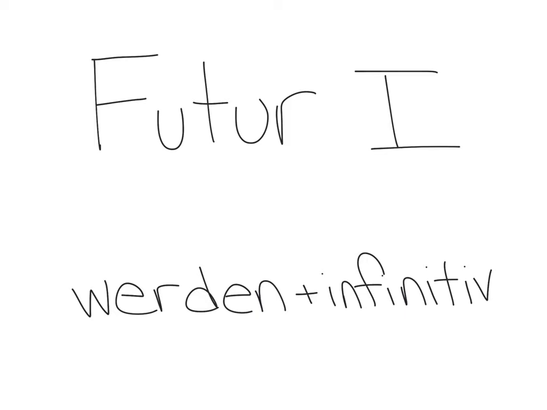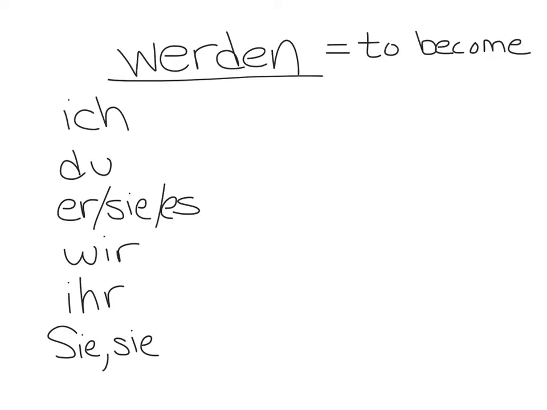The Futur I is a form of the future, and we're going to be using the verb werden with the infinitive of another verb to make this all come together. You can find the notes for the Futur I on packet page 25 in chapter 2. To form the Futur I, you have to be familiar with the verb werden, which means to become.